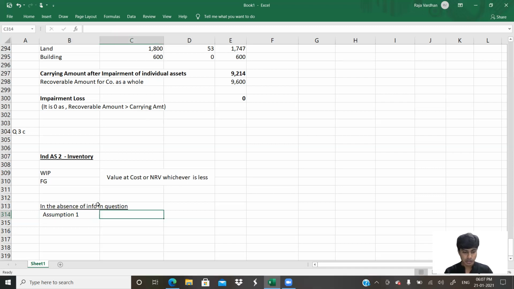So assumption number one. An external market exists for the product, in this case the inverter panel, and the net realizable value is greater than cost. So this is the first assumption. If this is the assumption that you're making, then what is it that you do?